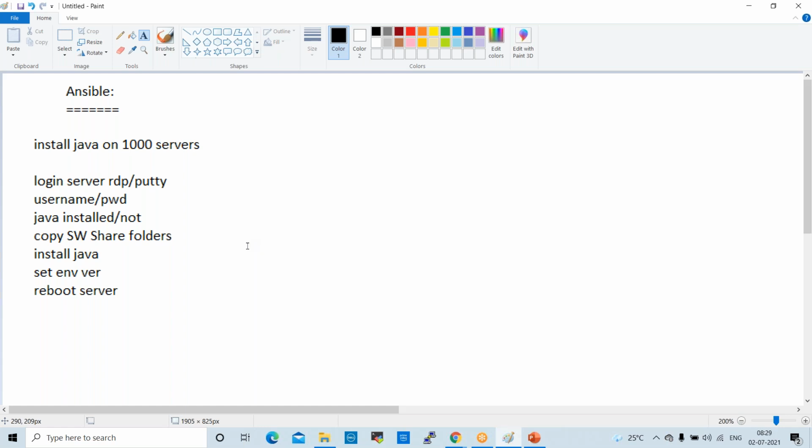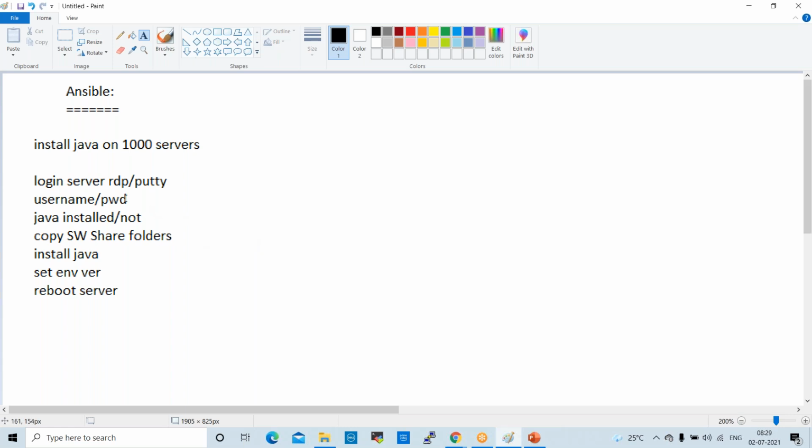When we are performing manual activity, there may be chances of manual mistakes. If you have Ansible, what will we do? First, we implement on the test environment. Once it is successful, then we apply on the production environment. We prepare a script, and a script will not make mistakes, right? Once we prepare the script, execute it on the test environment, and confirm it, then we can directly apply it on production, right? Fine.